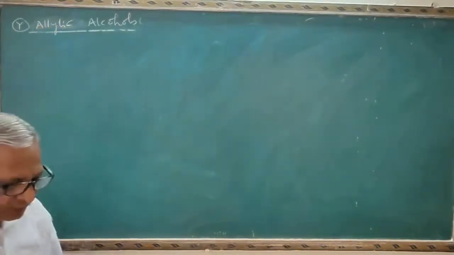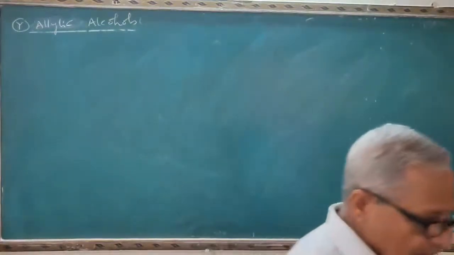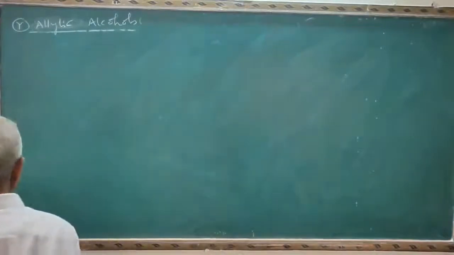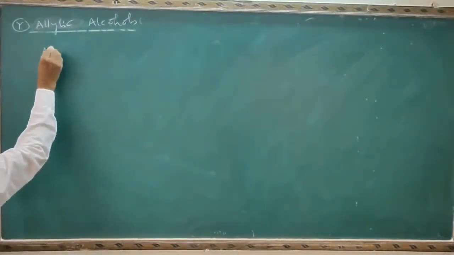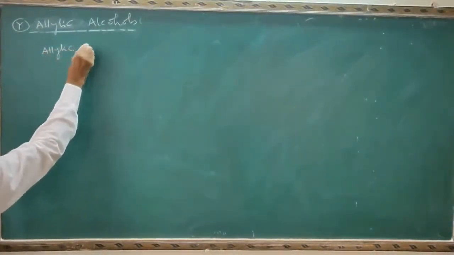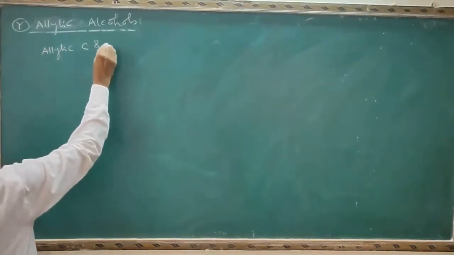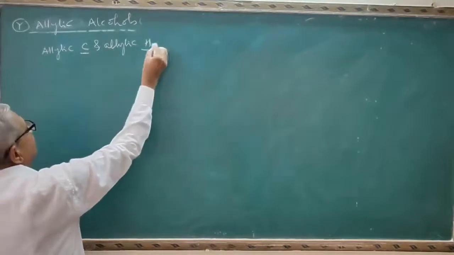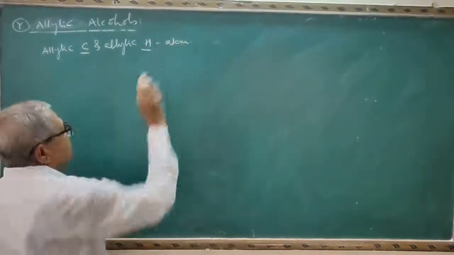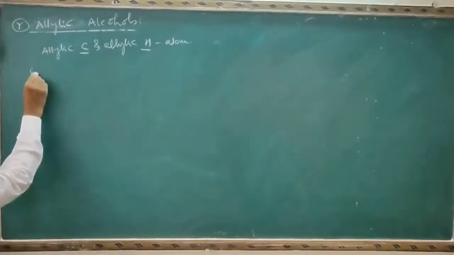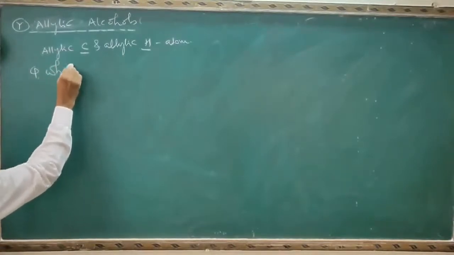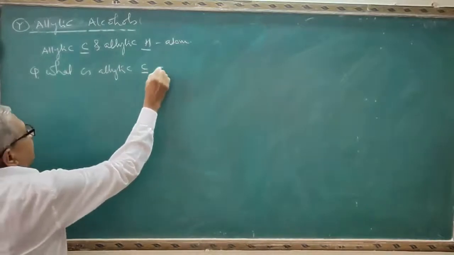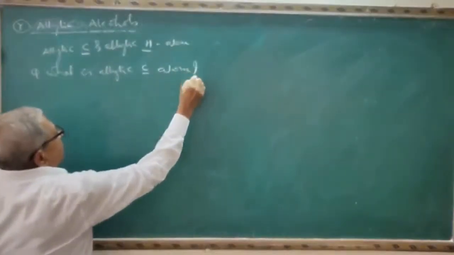First, I will set the question on the title allylic carbon and allylic hydrogen. So important question on the point allylic carbon and allylic hydrogen atom. And see the first important question: what is allylic carbon atom?